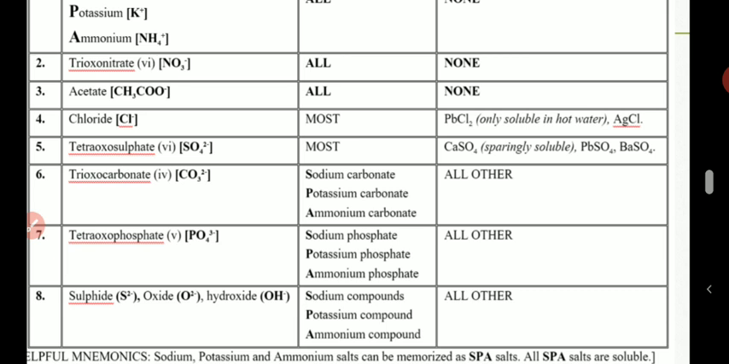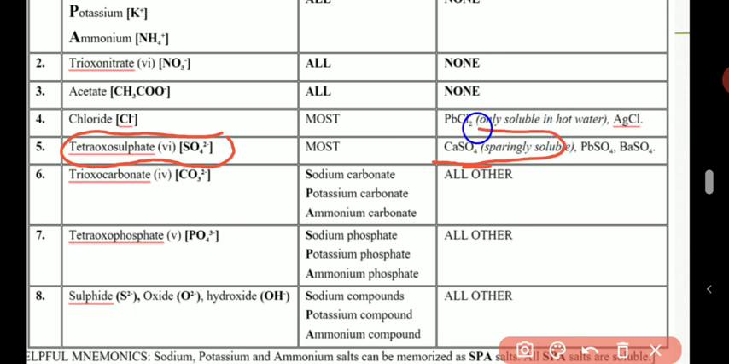Now, sulfate salt. So we are number 5 now. Sulfate salt, you can also say tetraoxosulfate 6 salts. Most sulfate salts are also soluble. It's just like chloride. Most sulfate salts are also soluble, but with a few exceptions that you are supposed to know. Number 1, calcium sulfate. This calcium sulfate is not that it's not soluble, it's just sparingly soluble. That is, only a very minute part will dissolve in water.